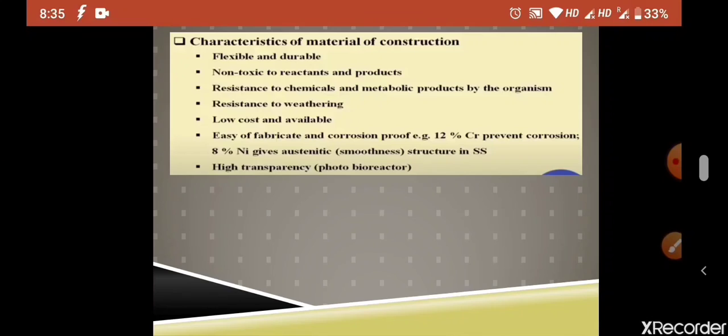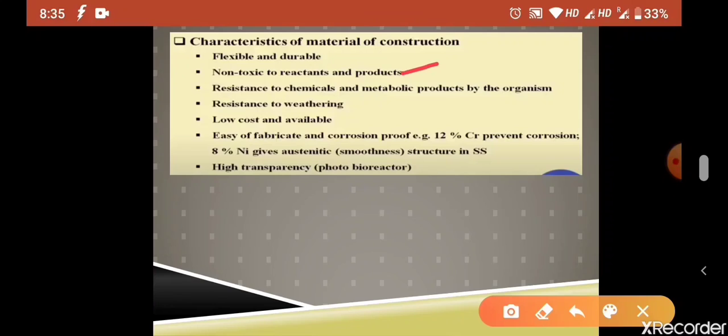So on the basis of that, we should select the construction material accordingly. Then it should be non-toxic to reactants and products. That is very important. If it is toxic, then naturally your product formation will be affected.